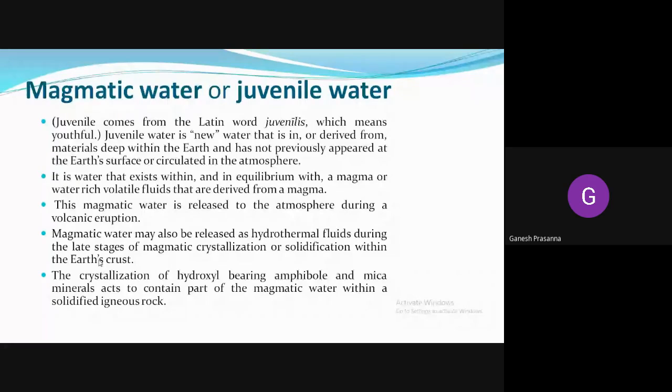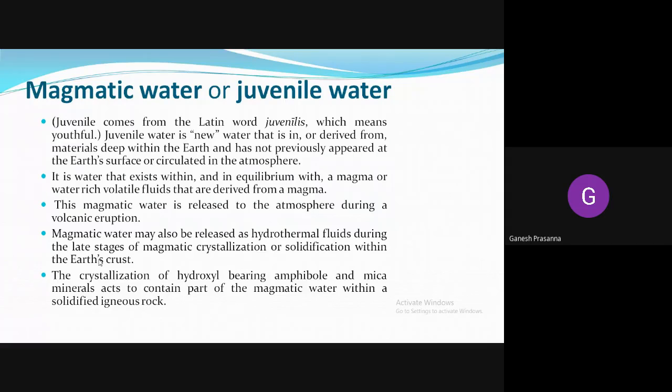See that the water that is descending from the atmosphere becomes the meteoric water, but these juvenile or magmatic waters are the waters that are coming from the deeper parts of the earth, like the core levels or the mantle wells. The water originates from the core levels or the mantle wells because of the heat present in the interior of the earth. You know that the earth's interior has around 6000 Kelvin temperature, 6000 degrees at the earth's center core.